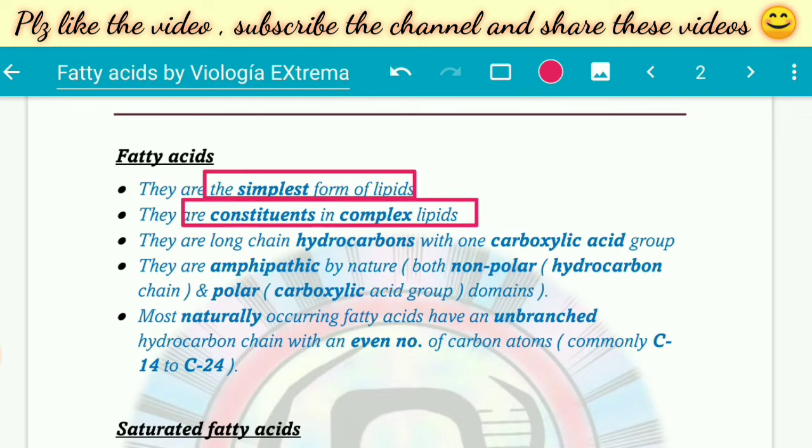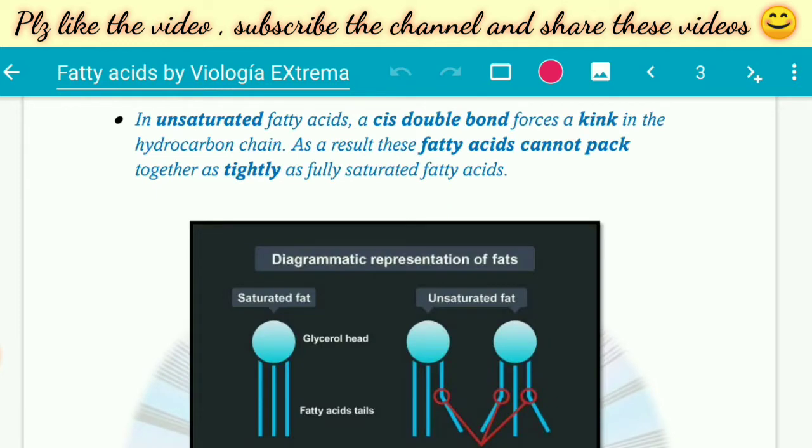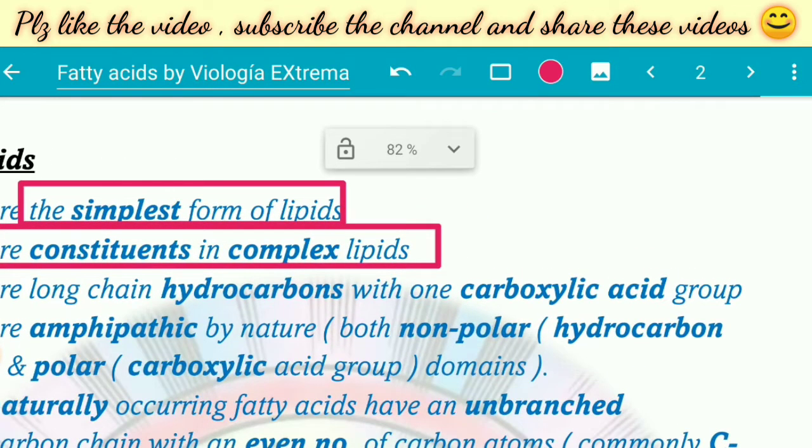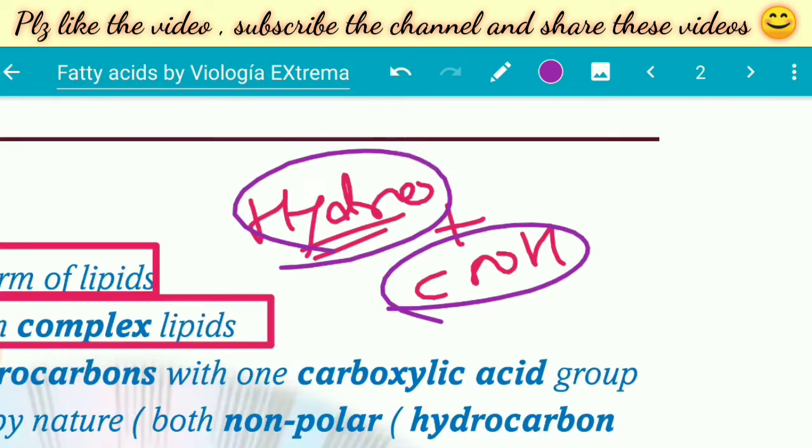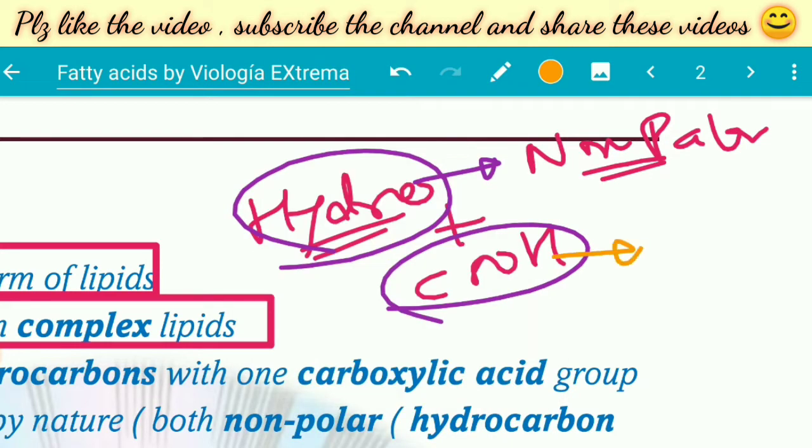But what is the chemical structure of a fatty acid? A fatty acid has two components. It has a hydrocarbon chain, a hydrocarbon component, which is attached to a carboxylic acid group. The hydrocarbon part is the non-polar part, which means it's hydrophobic in nature, while the carboxylic part is the polar part, which means it's water loving, hydrophilic in nature.